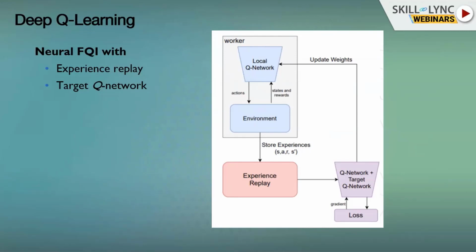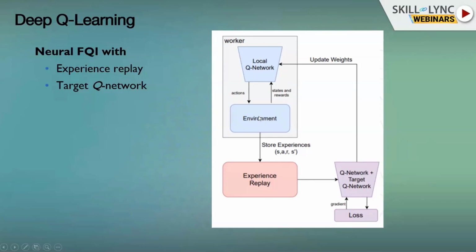Experience is tuples of states, actions, rewards, and next states. We execute actions, keep these, and from all the different workers we save them in some experience replay. This is a queue that saves all of the data of states, actions, rewards, and next states that we gathered while interacting with the environment.